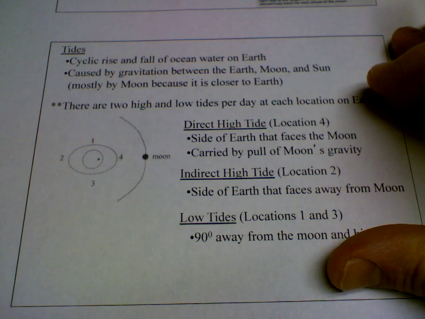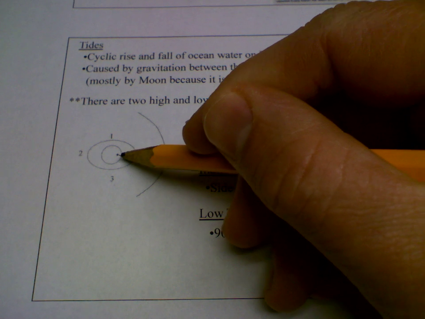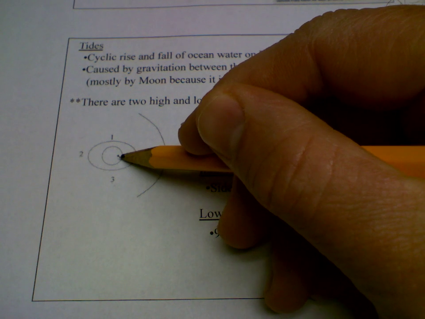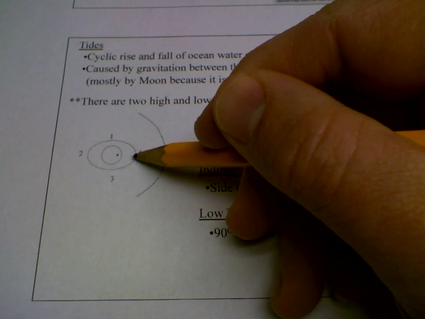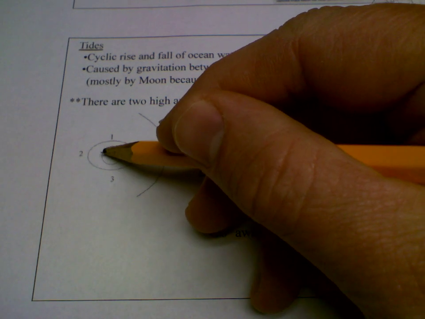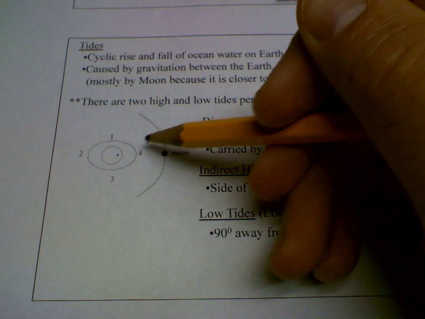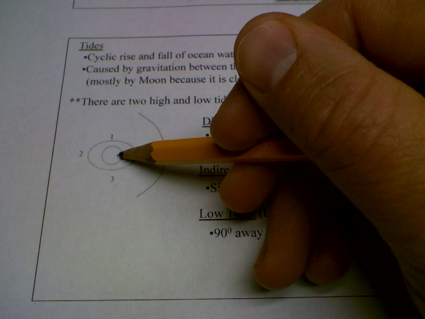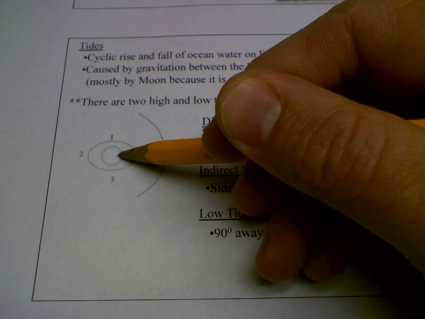Let's take a look at what causes the tides. So if you take a look here, here's Earth. You got to look right there, that little circle in the middle. And this is just an exaggeration. These are 4 different points. They're supposed to represent somewhere on Earth. So here's the moon, here's Earth, and this location right here is going to have a high tide.